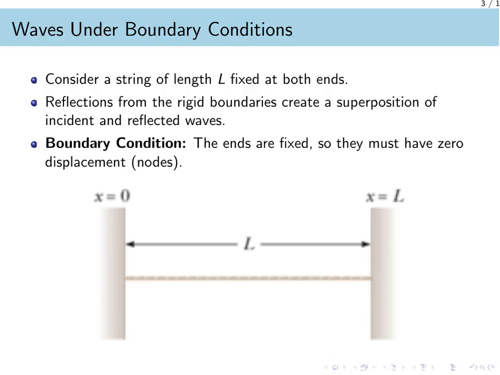Consider a string of a specific length, labeled L, that is held fixed at both ends. When waves travel along this string, they hit these rigid boundaries and reflect back. This creates a continuous superposition where the incident waves and reflected waves combine. Because the ends are fixed, they cannot move, which means the displacement at these points must always be zero. In physics terms, we call these fixed points nodes. The presence of these nodes at the very beginning and the very end of the string is the fundamental boundary condition that governs the wave's behavior.